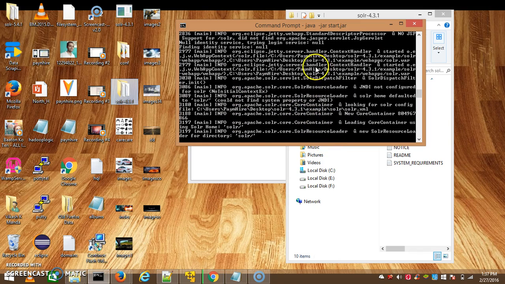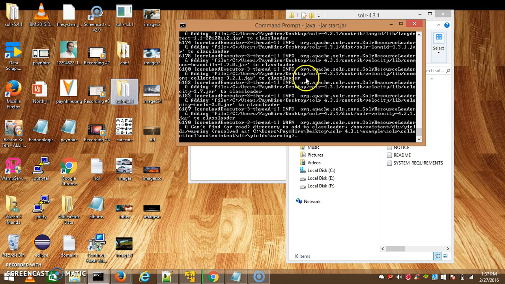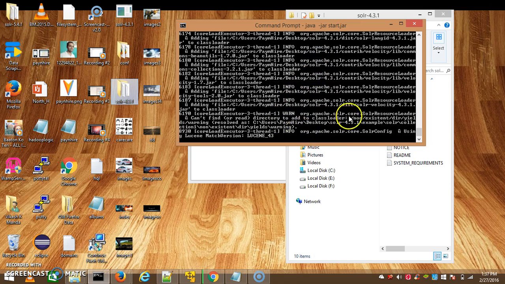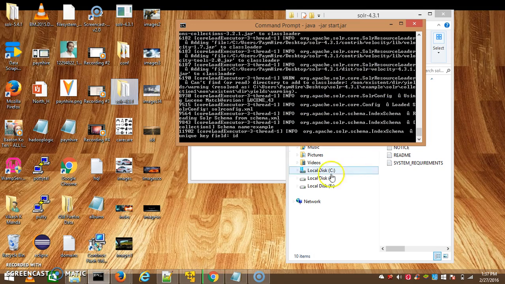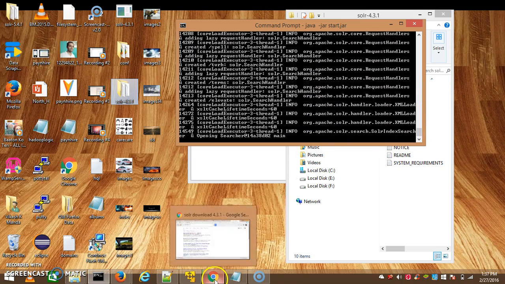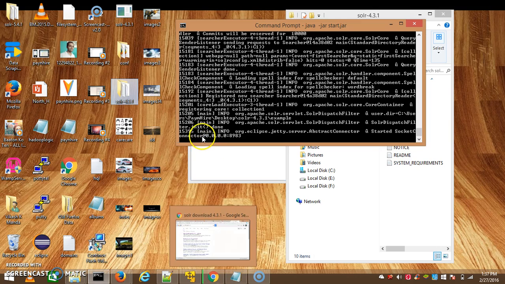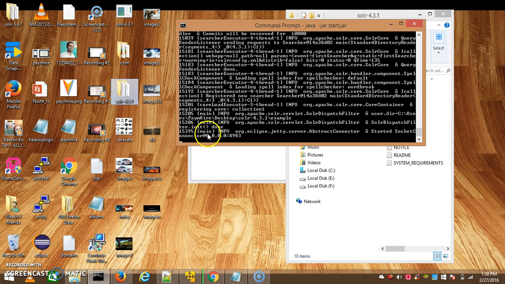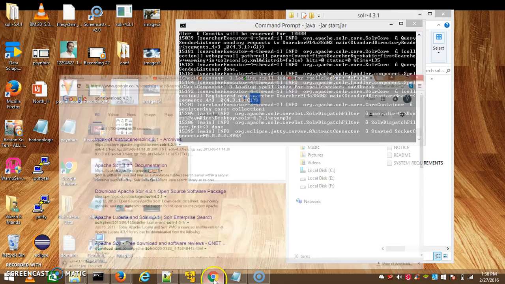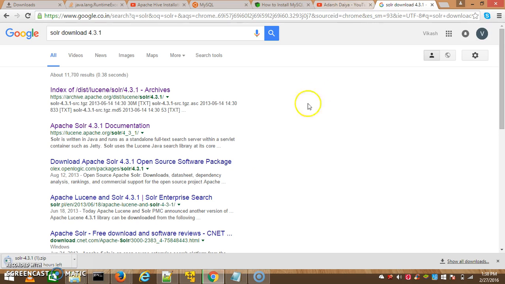Here are two servers, Apache and another one. It's the official website's description. Here is Jetty, one of the servers for Solr. Here is Jetty. If you want Apache, then you go for Apache. All the description about Apache is described at its official website.